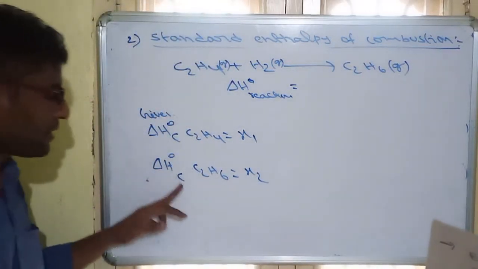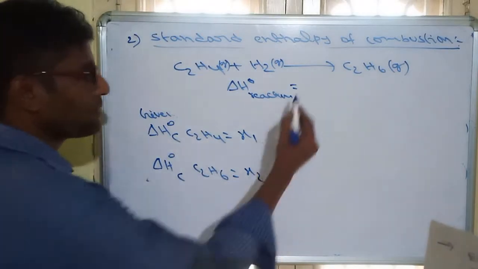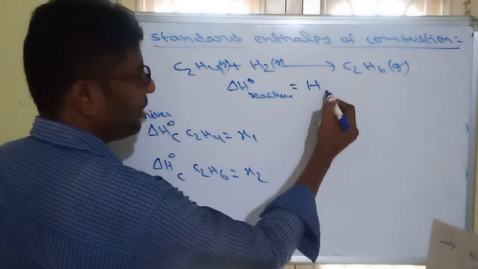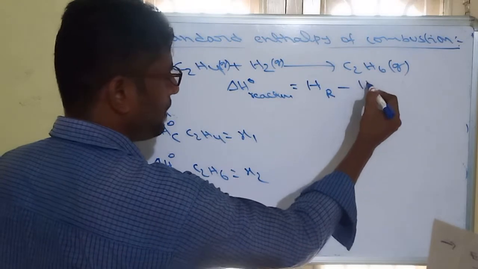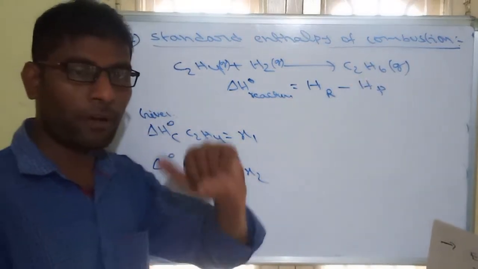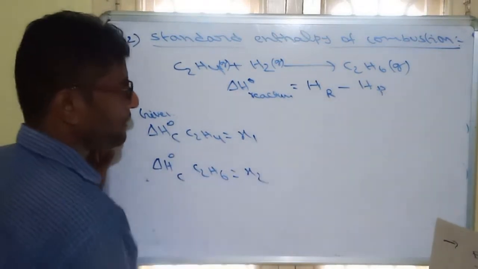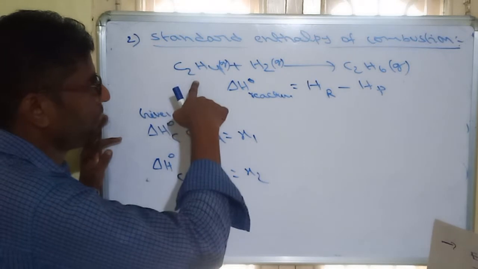In place of formation, they are given combustion. Then what is the formula you got? When combustions are given, enthalpy of reactant minus enthalpy of product. Yes, both are opposite, formations and combustions. Remember it. So reactants minus products. What are the reactants? H2O.